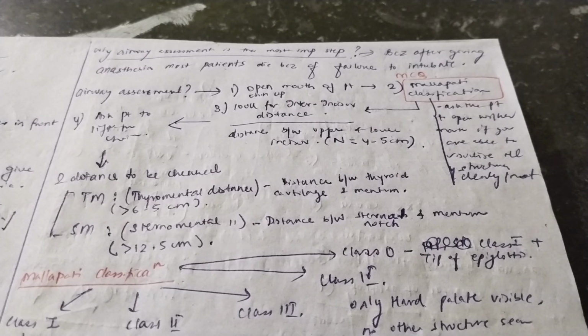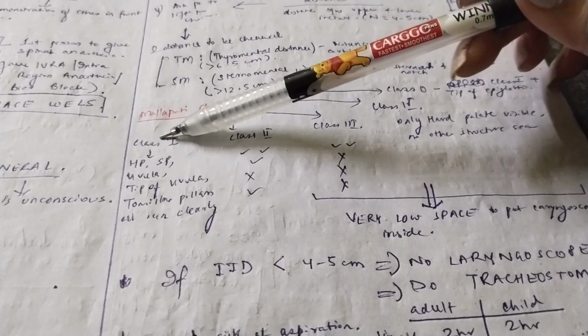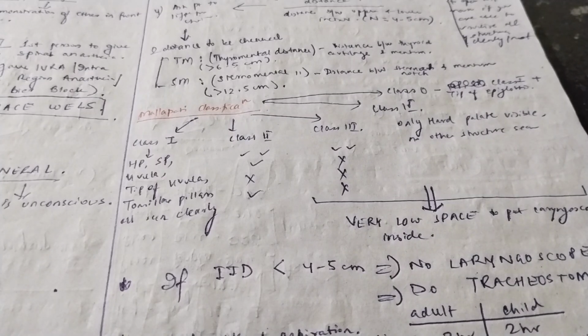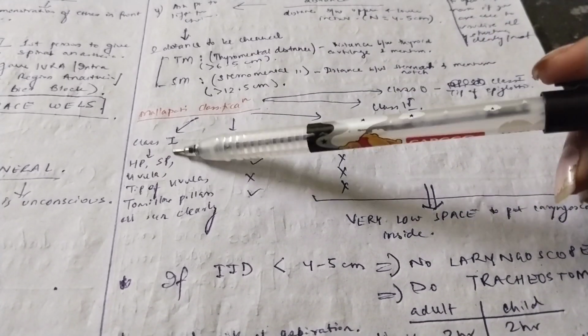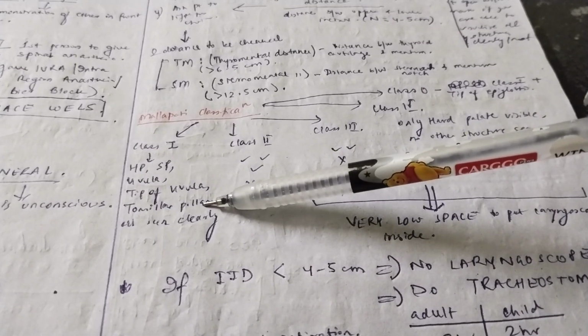Okay. Now let me discuss with you the Mallampati classification. Okay. Now, as I told you, why is Mallampati classification done? It is done to check if you are able to visualize all the structures clearly or not. So basically, there are 5 classes: class 0, class 1, 2, 3, 4. 5 classes under Mallampati classification. Okay. What does class 1 mean? Class 1 means that the hard palate, the soft palate, and the uvula, and the tip of the uvula, and the tonsillar pillars are seen clearly.